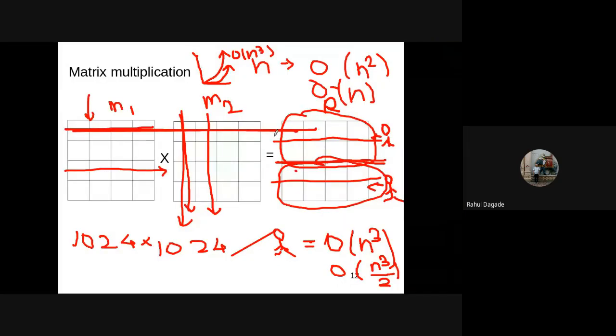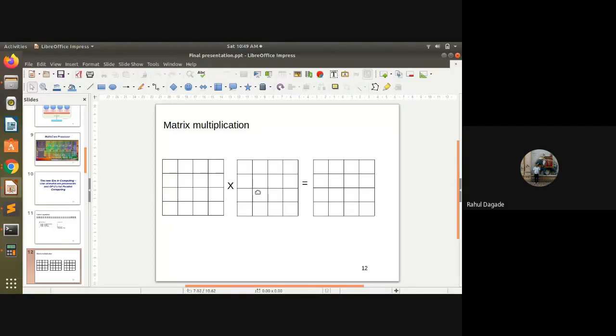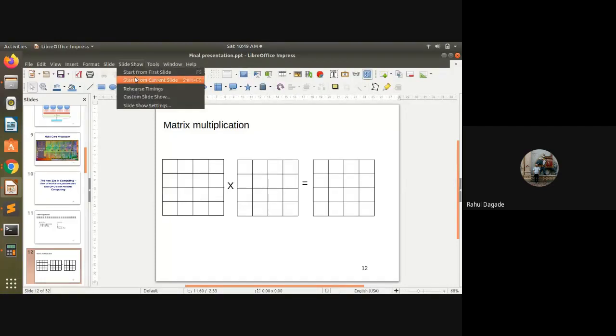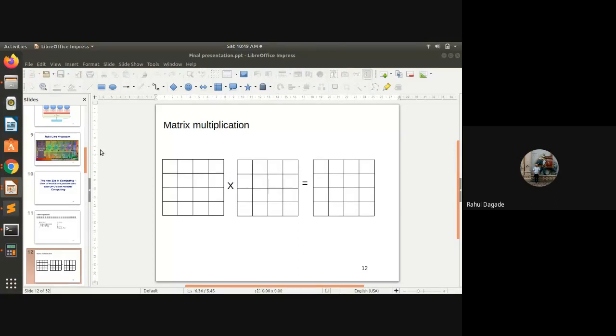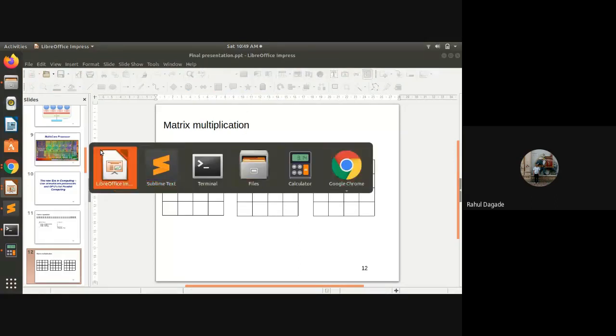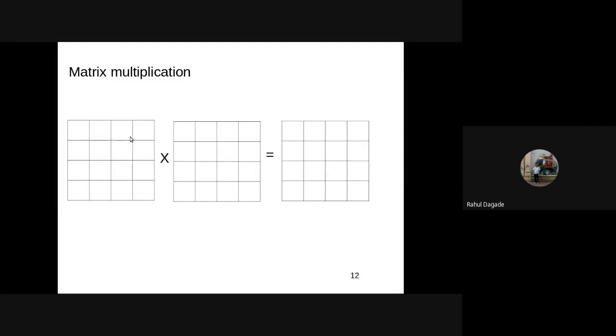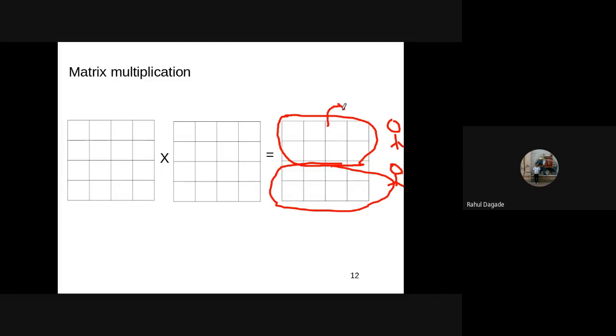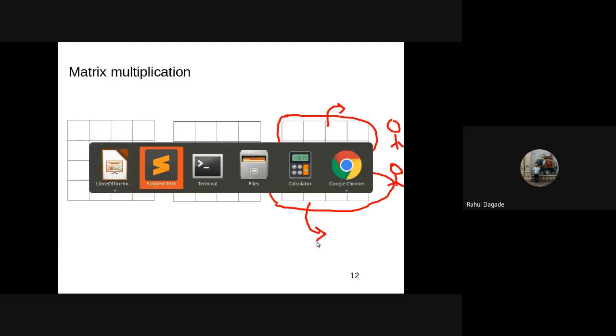As I have told you, this part is done by one core and this part is done by another core. That is what is done now using sections. So section 1 is handled by one core and section 2 is handled by another core. So now let us see how that can be done. It can be done like this.